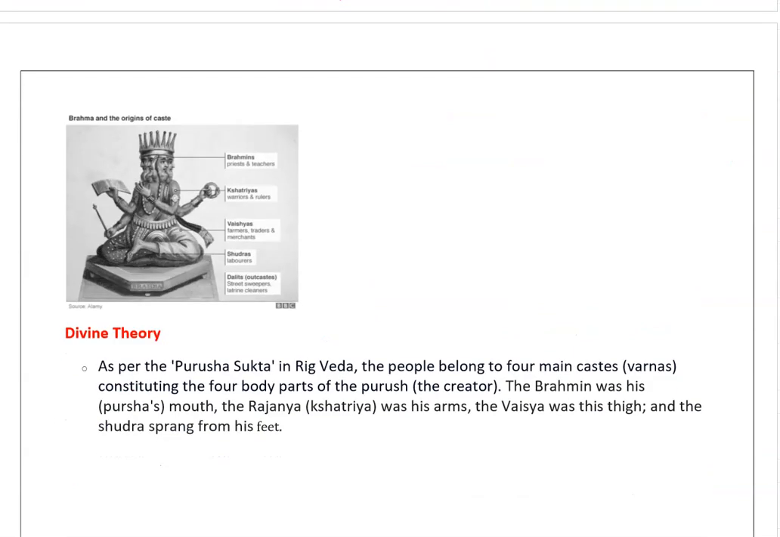Next, divine theory. The name itself indicates that it is very divine. According to this theory, in Rig Veda, as per the Purusha Sukta in Rig Veda, the four main castes came from the four body parts of the Purusha or the creator. The Brahmin came from his mouth, and Kshatriya came from his shoulders, or the warriors, and Vaishya came from his thighs, and the Shudras sprang from his feet. So that is according to divine theory.